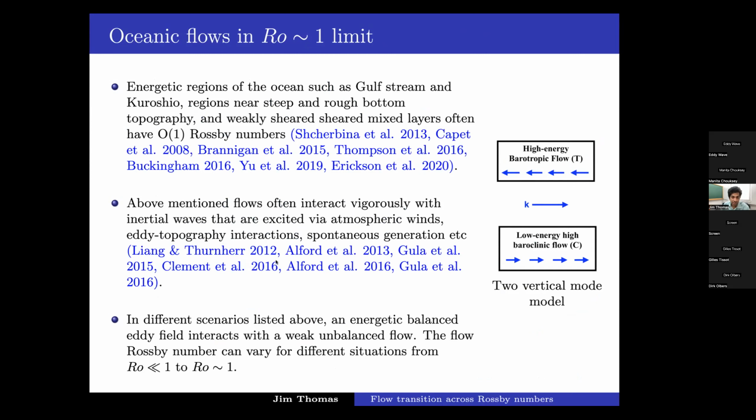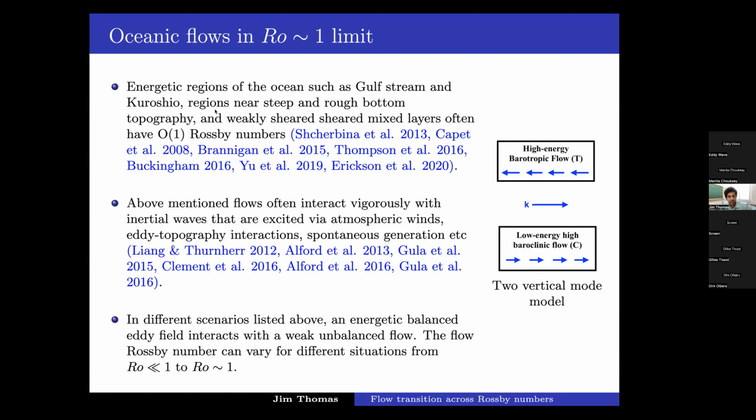So you excite a lot of inertial oscillations or inertial waves in the ocean when you have atmospheric winds blowing over the ocean, as a result of eddy topography interactions, or also as a result of spontaneous generation. So a lot of these mechanisms, eddy topography interaction, spontaneous generation, they all excite internal gravity waves. But if you look at the internal gravity wave spectrum that has frequencies going from the inertial frequency f to the buoyancy frequency N, inertial frequency is the lowest frequency in the wave spectrum. So all these mechanisms, spontaneous generation, eddy topography, they all end up exciting a lot of waves in the low frequency end, which end up being inertial waves or inertial oscillations.